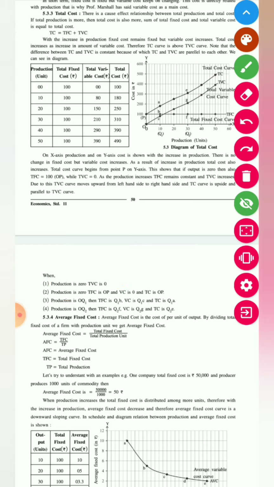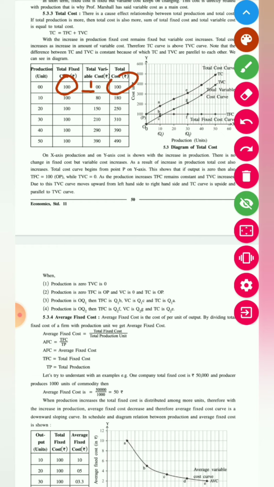Next point is when production is 0, your fixed cost is equal to your total cost, because as you can see in the first point, your total fixed cost is 100 and variable cost is 0, so total cost is 100.